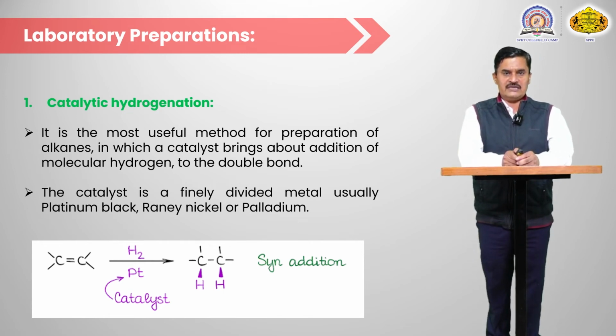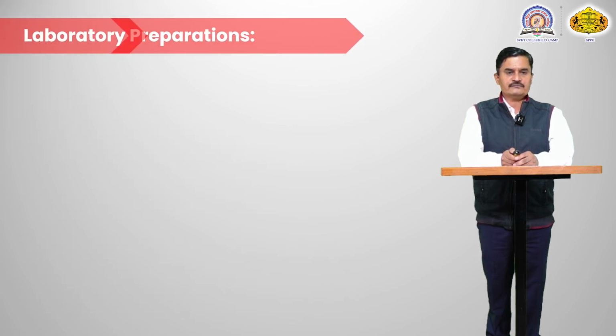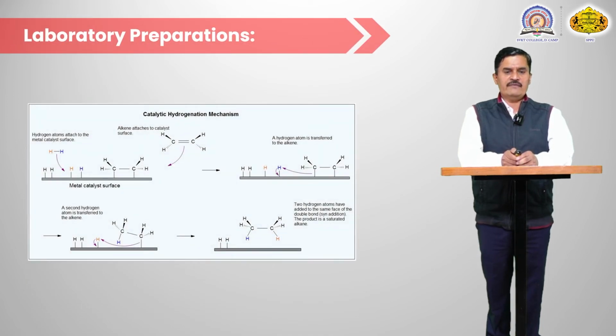Then syn addition takes place, meaning addition of the hydrogen across a carbon-carbon double bond from the same side. So that is known as syn addition. In this figure it is clearly indicated that the catalytic surface adsorbs both molecules, the hydrogen bond breaks, and there is also breaking of the carbon-carbon pi bond, and then same-side addition takes place. That is known as syn addition. In the presence of a catalyst the energy of activation is reduced, because both molecules are polarized in the presence of the catalyst, and then addition takes place.